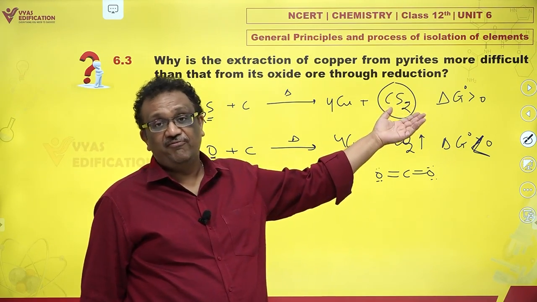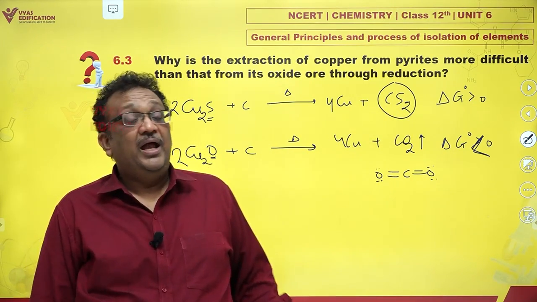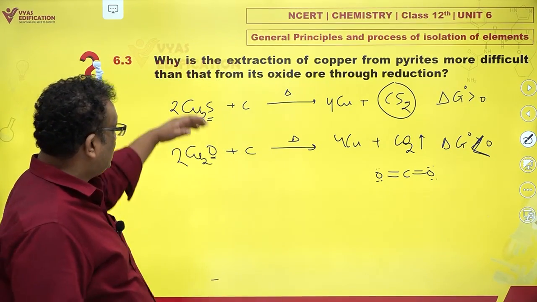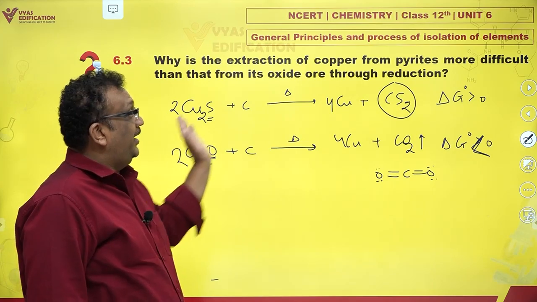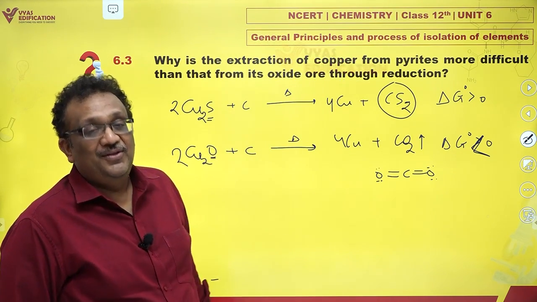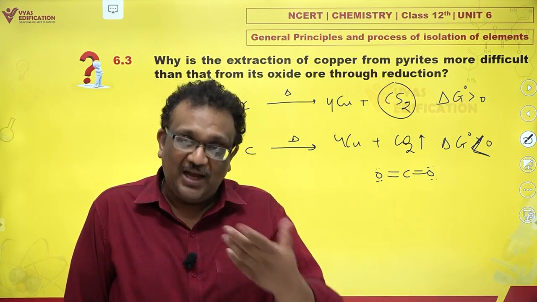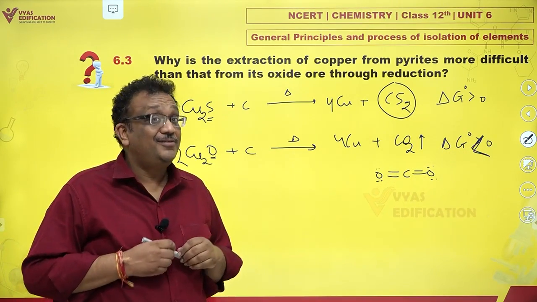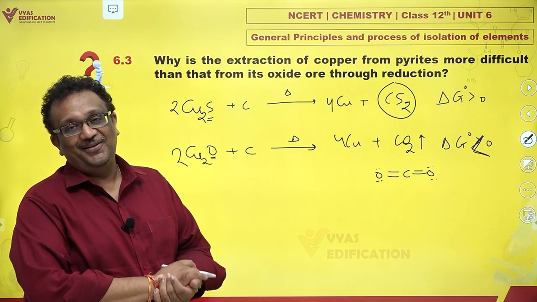Formation of CS2 is not favorable, but CO2 is highly favorable. And that is why typically sulfide ores are first roasted and oxidized to oxide, and then reduced with carbon. That is usually done because in that case, reduction with carbon becomes thermodynamically favorable.